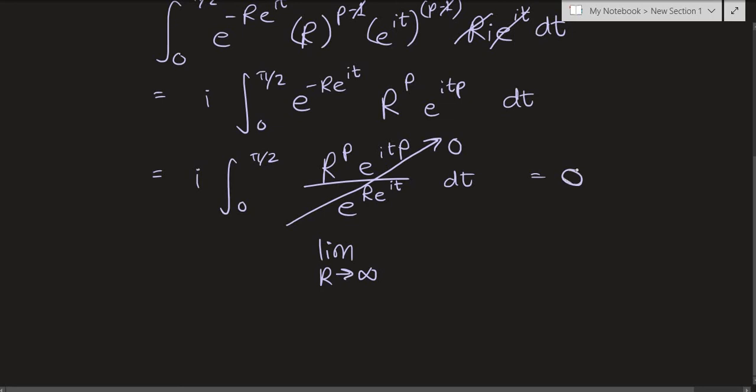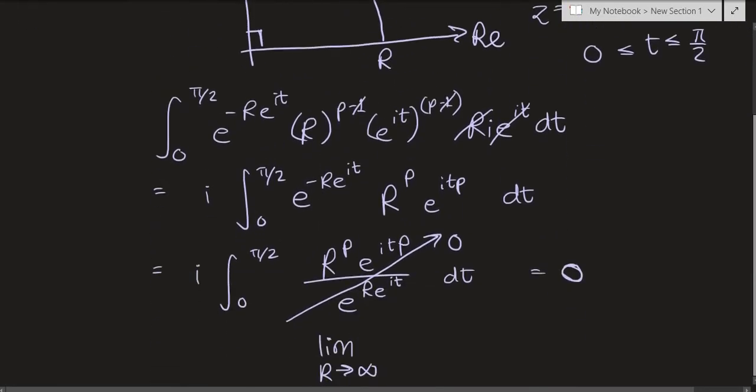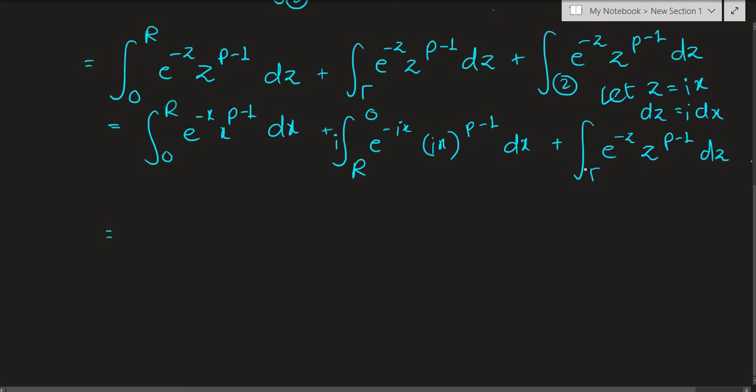And in case you're wondering why we just out of the blue took the limit as r tends to infinity over here, don't worry, we are going to take this limit as r tends to infinity on both path 1, integral over path 1 and integral over path 2 too. So don't worry about that. I just had to show that integral over gamma goes to 0 so that we have one less integral to worry about. So we just showed that this thing goes to 0.